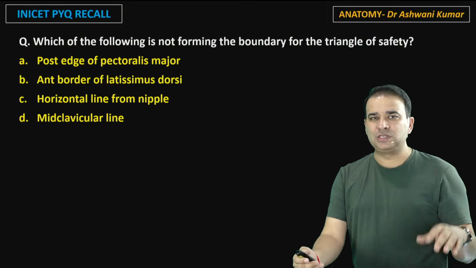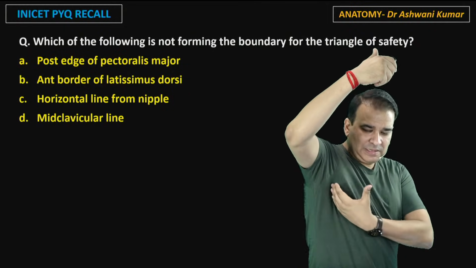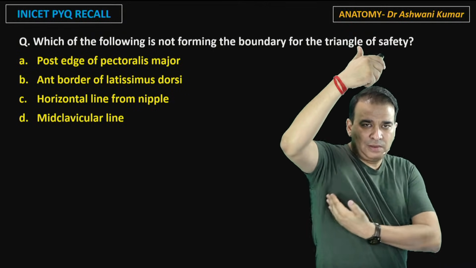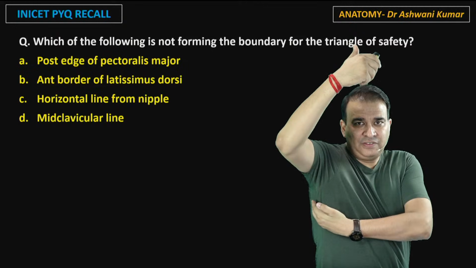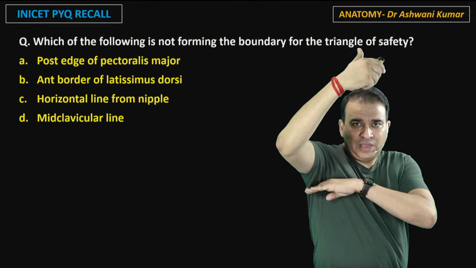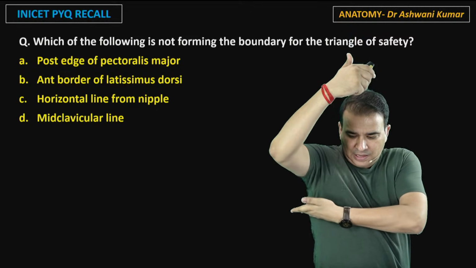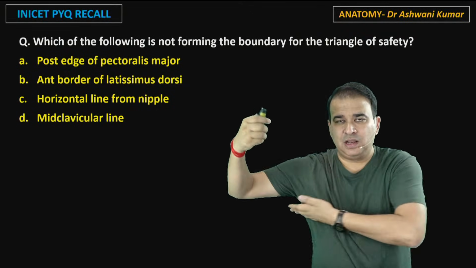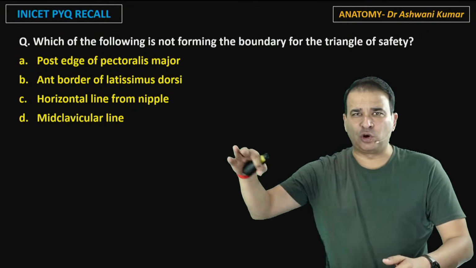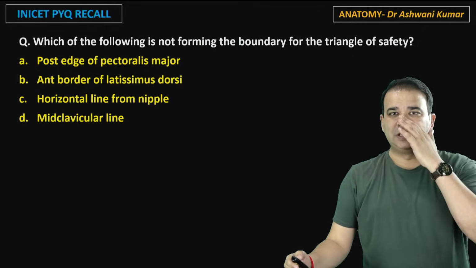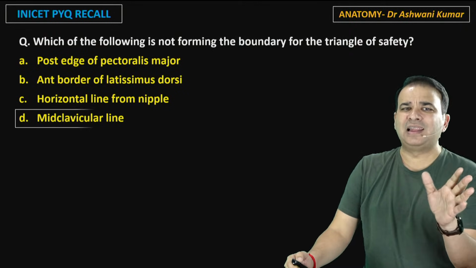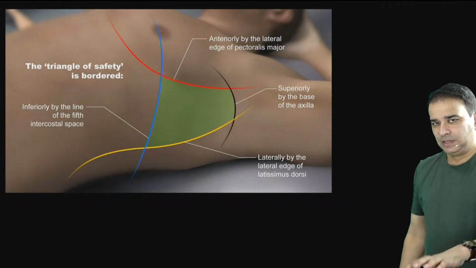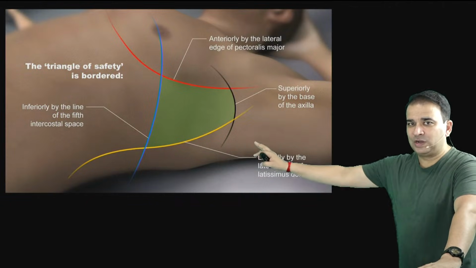And if I just go through these boundaries here, the anterior border is the lateral border of the pectoralis major. Posteriorly, we have latissimus dorsi. Above we have the axilla, the base of the axilla, and the lower border is a horizontal, transverse line passing through the nipple at the fifth intercostal space. So that is forming the boundary of the triangle of safety here. Mid-clavicular line obviously is not forming the boundary here. Let me just show you the picture for this. That's the triangle which is shown over there. That's the triangle of safety.